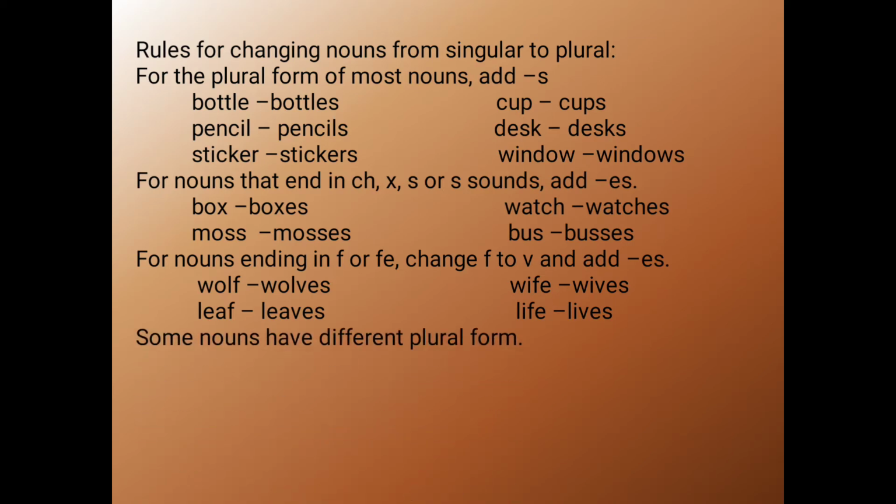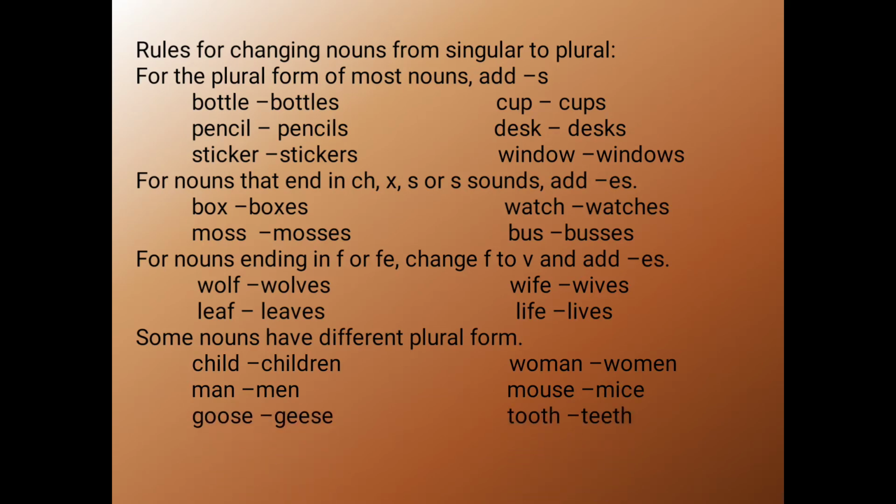And the next one is, some nouns have different plural forms. So what are they? Child, children, woman, women, man, men, mouse, mice, goose, geese, tooth, teeth, foot, feet, person, people. So these are completely different forms of plural nouns.